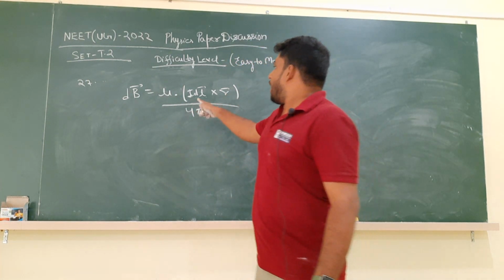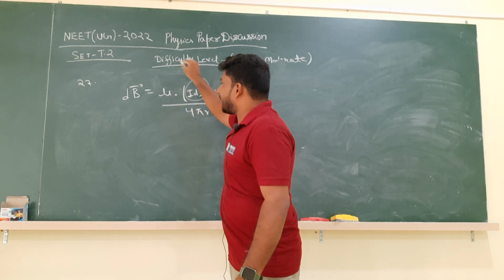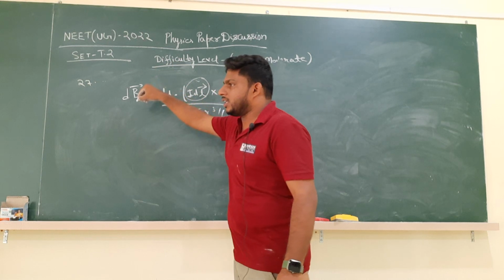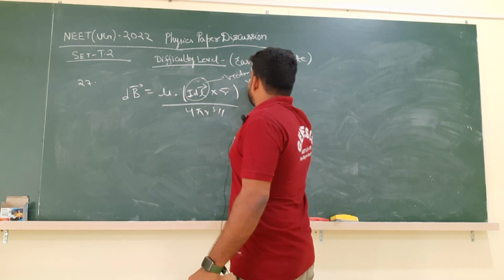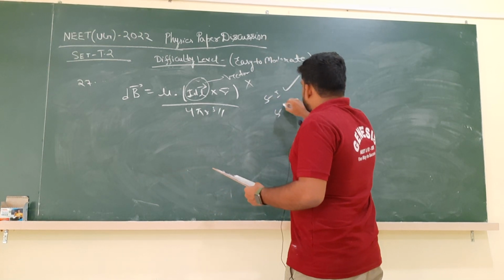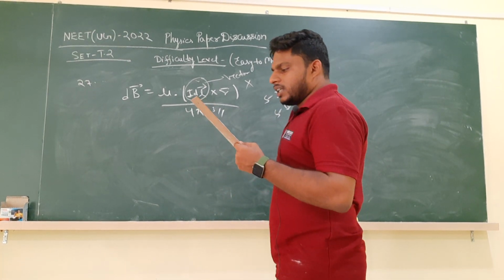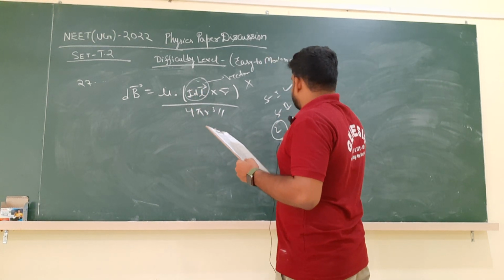But in this case the source is I dl, the current element, which is the source of magnetic field. So this source is a vector, not scalar. So they have given a contradiction. Therefore statement 1 is correct, statement 2 is false. Which option says statement 1 is correct and statement 2 is false? The second option is correct.